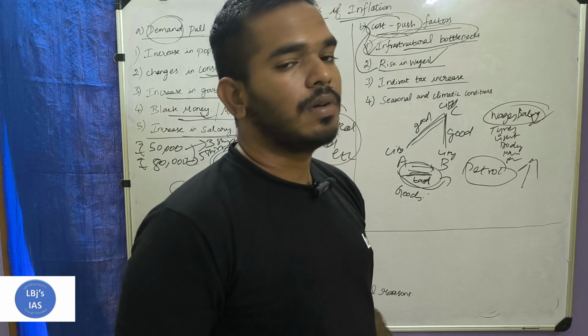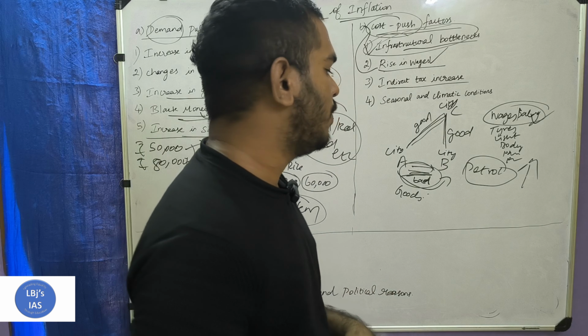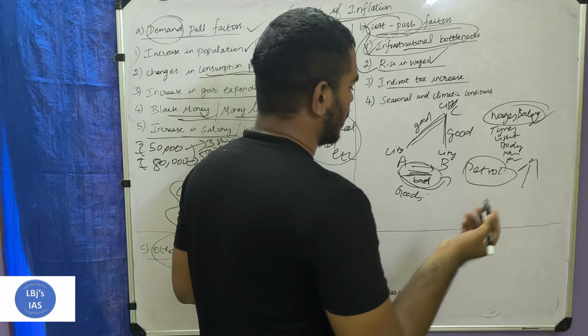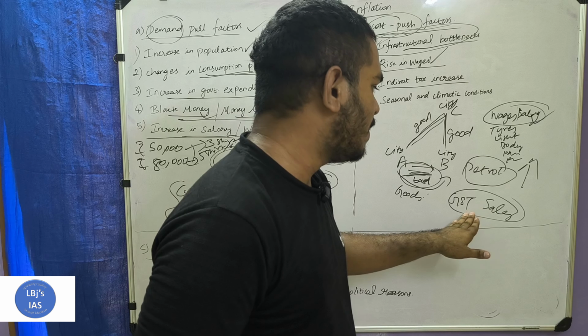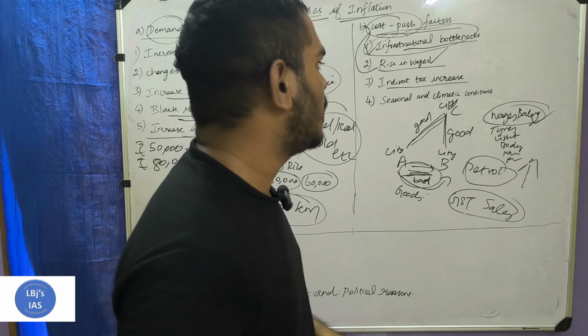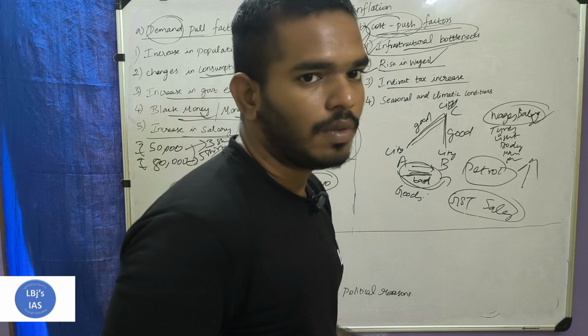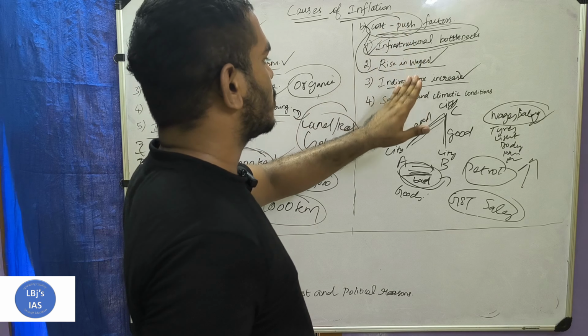Indirect tax increase. We all know what is meant by indirect taxes. Take for example, GST is an indirect tax, then sales tax. These are all indirect taxes. Whenever the indirect tax increases, the price of a product will also increase, which leads to an increase in the cost and price of a product, which is nothing but inflation. So this is also one of the cost push factors.